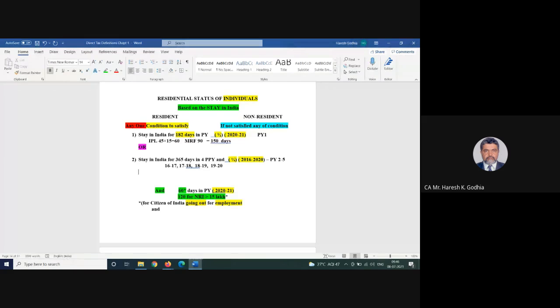If that is so, then I go down and check his 4 years preceding the previous year. So I took out his passport and found that in 16-17 he was here cumulatively, coming, going, total. Whenever you are here, the day of arrival and the day of departure both are counted in India, because normally international flights are all night flights.